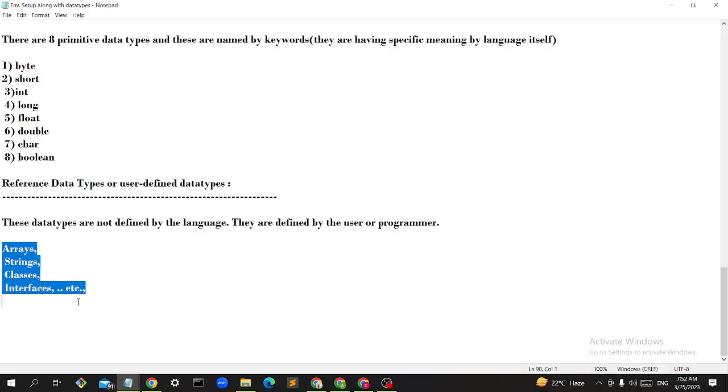We can also declare other data types. While going forward, while discussing OOPs, I will tell you how we can declare these reference data types also. So these are nothing but reference data types and primitive data types. Got it? Reference data types are arrays, strings, classes, interfaces.